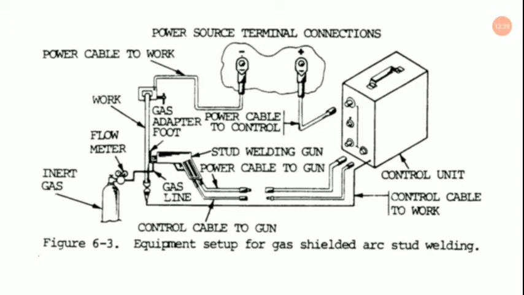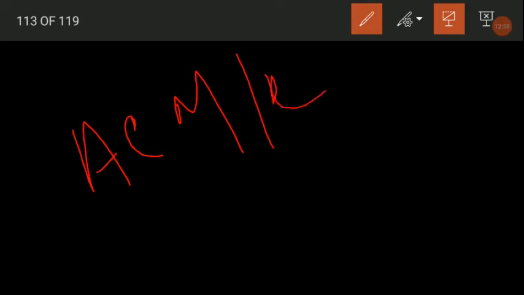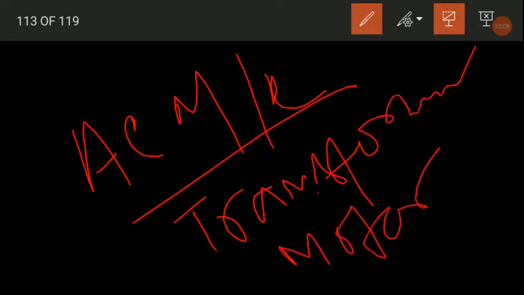So one is the alternating current, that is the AC machine, where we are having the transformer, and next is your motor or engine driven alternator. So transformer and alternator we are having under AC machine.